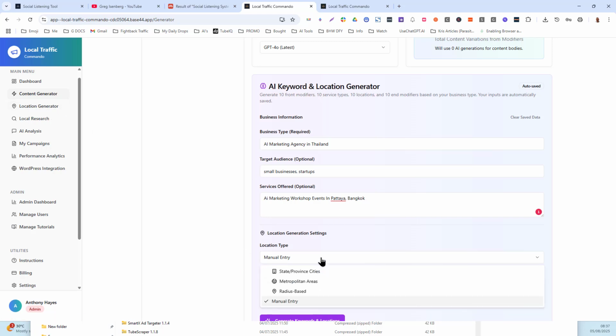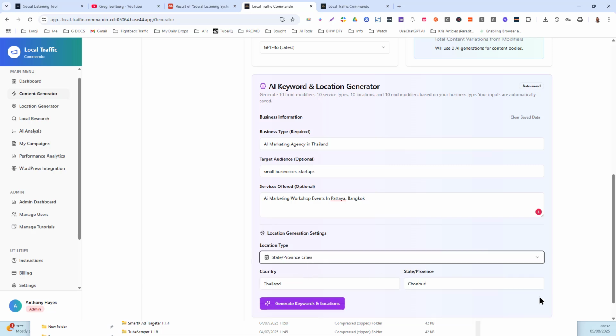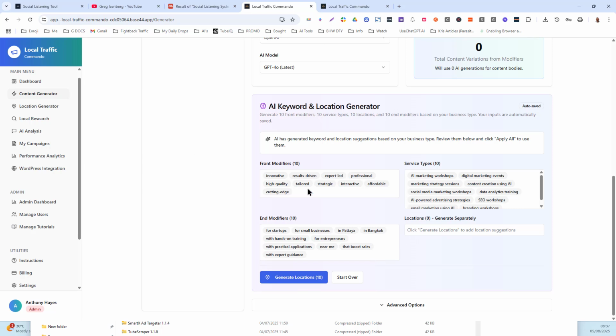Okay, I'm not going to do that. I'm going to choose state, province, cities. Okay, so I'm going to click on generate the modifiers, service types, etc., etc. Okay, now you can see it's giving me 10 of each. If I generate 10 locations in here, it's going to give me 10 locations, and these are actually very, very good for this area. Okay, it's got it right.